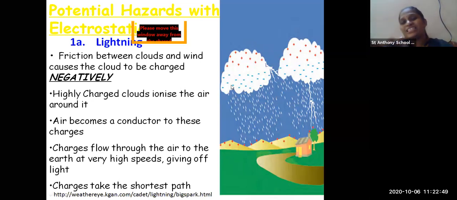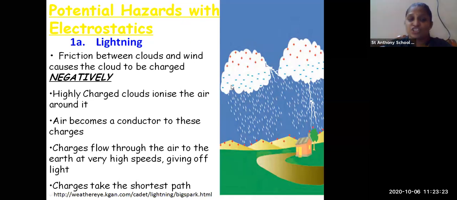Here you can see in the two clouds, there are positive as well as negative charges. The friction between the clouds and the wind causes the cloud to be charged negatively. A highly charged cloud ionizes the air around it. So who is responsible for this friction? Air. Air becomes a conductor of charge. So from the air, some electrons are taken by the cloud, and there is friction between the clouds,